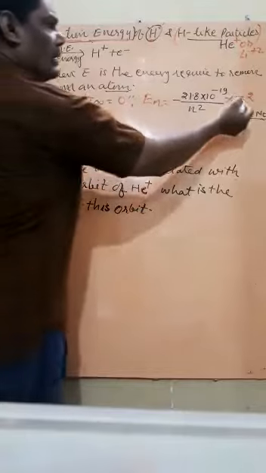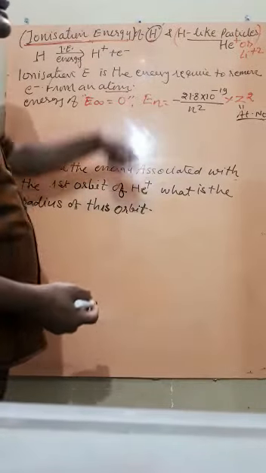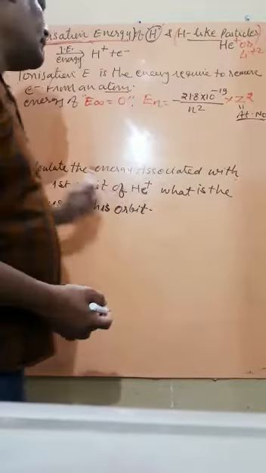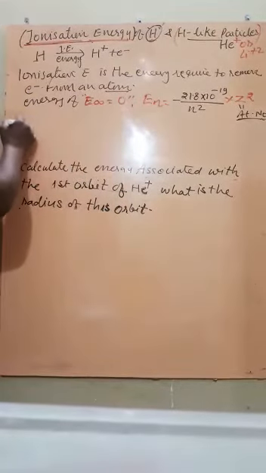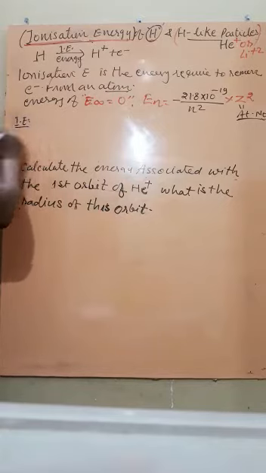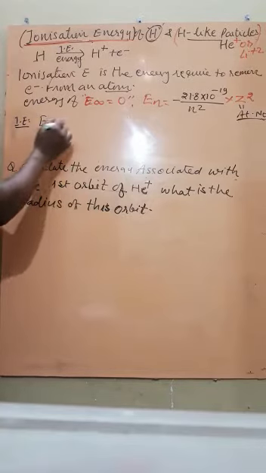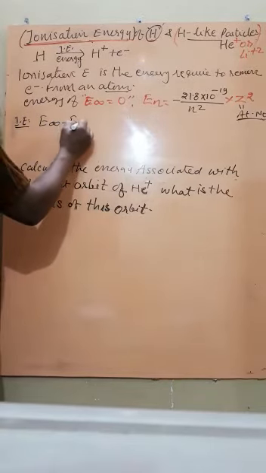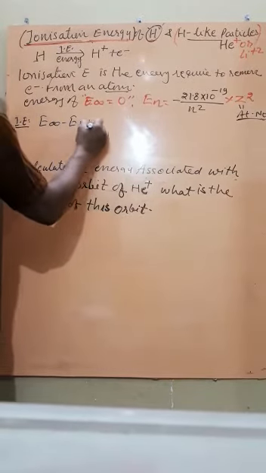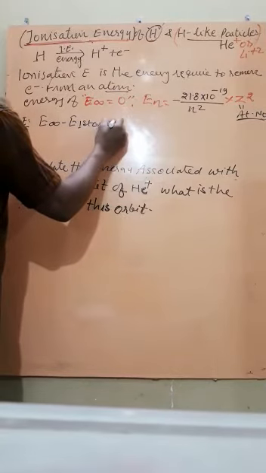For hydrogen, the atomic number is 1, so we need not write it, but for others we have to write it. Ready? Now, what is ionization enthalpy? Again I am telling you, the electron should be removed to the infinite orbit. So the energy of the infinite orbit minus the energy of the first orbit.